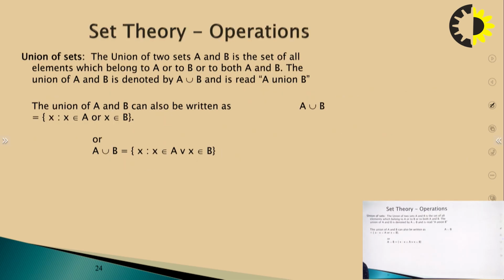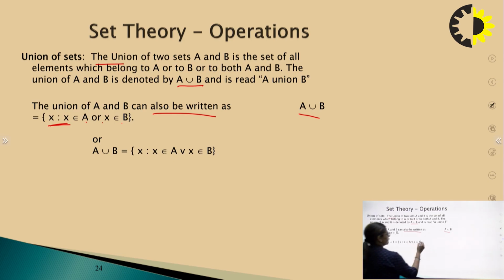Now, operations which can be performed on sets. First is the union of sets. The union of two sets A and B is the set of all the elements which belong to A or B or both A and B. The union of A and B is denoted by A ∪ B and is read as A union B. It can also be written as the set of all X such that X belongs to A or X belongs to B.